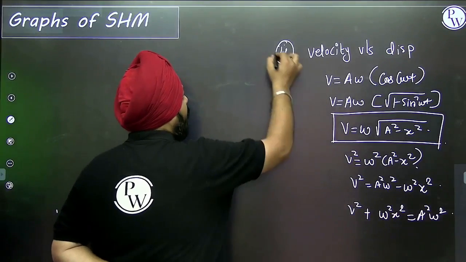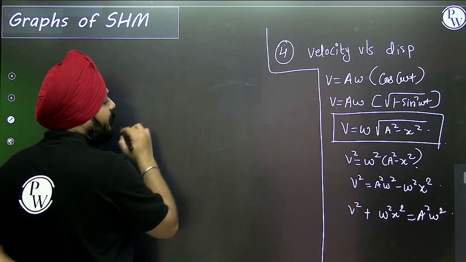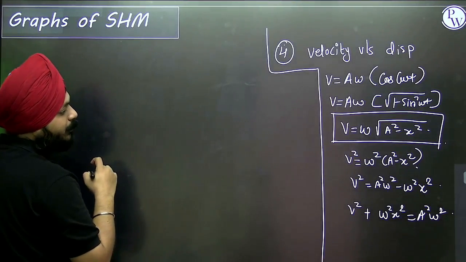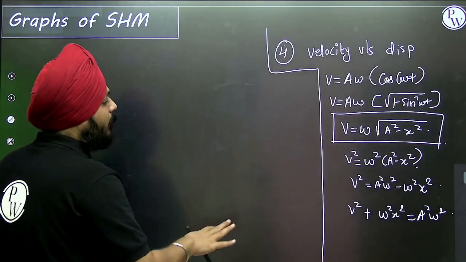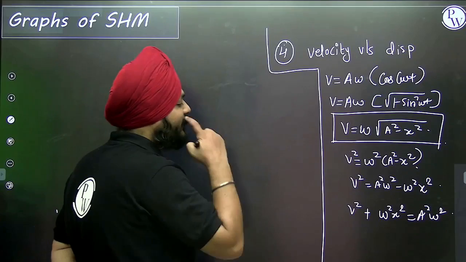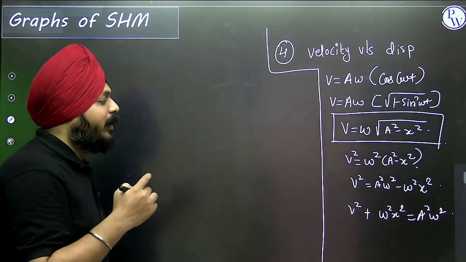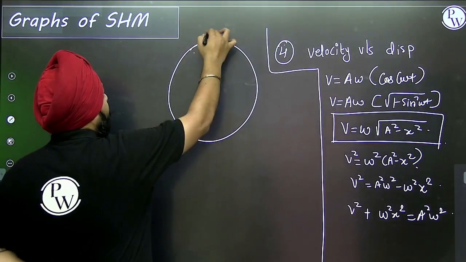And simply if you want to represent this term, this shows the graph of an ellipse. This is x square by A square plus y square by, right? See, this is the graph I'm showing you.